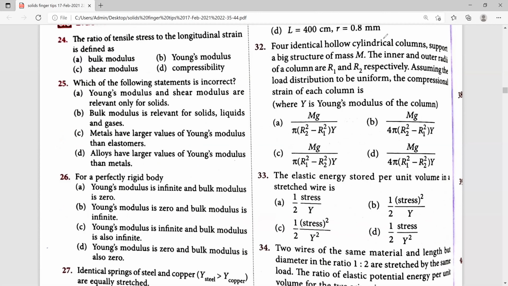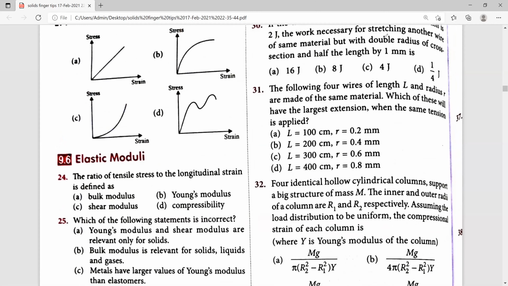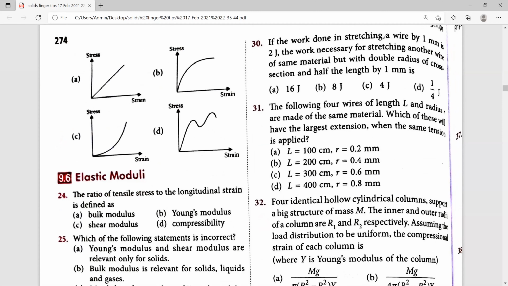Next, 30th one. If the work done in stretching a wire by 1 millimeter is 2 joule, find the work necessary for stretching another wire of the same material but with double the radius of cross section and half the length by 1 millimeter.